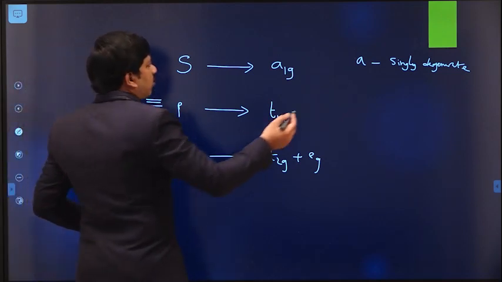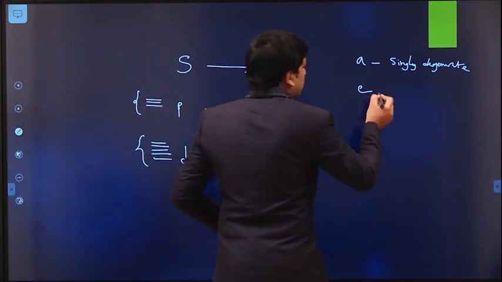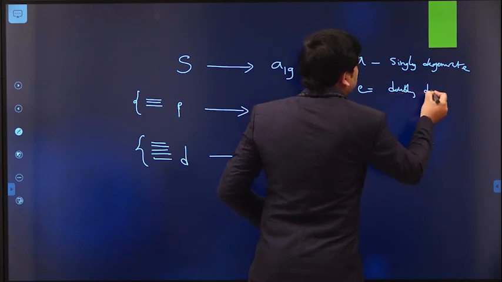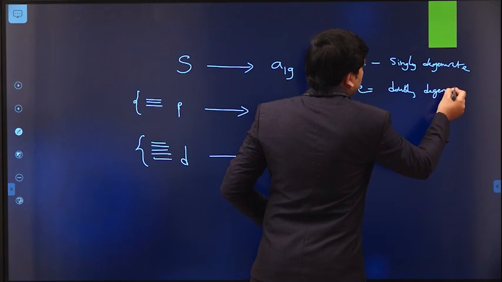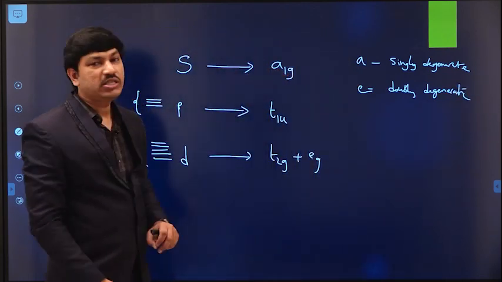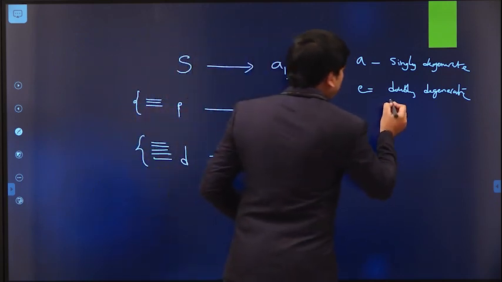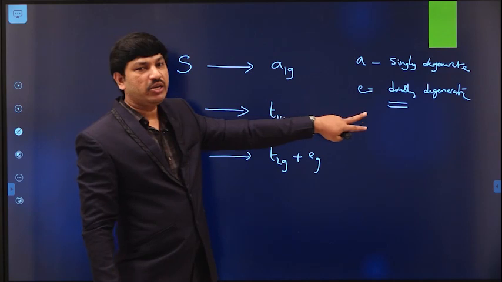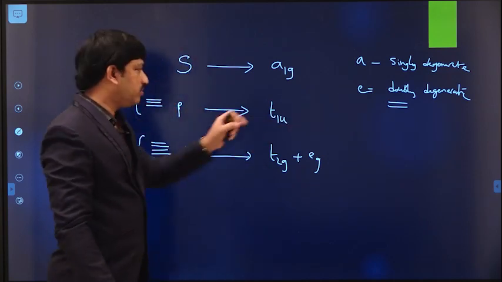And E means doubly degenerate. According to symmetry group theory, the symbol E means doubly degenerate. That means we have 2 degenerate orbitals. Whenever 2 orbitals have the same energy, we write the E symbol.